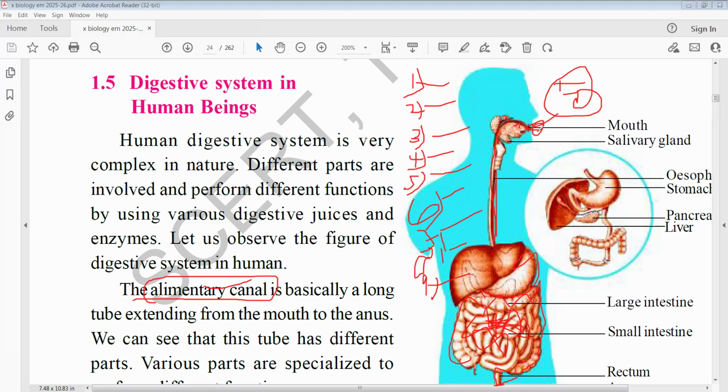Now the chemical changes. Inside the mouth, in the buccal cavity, salivary glands are present. There are three pairs of salivary glands. They secrete saliva, which contains salivary amylase. This saliva acts on the carbohydrates present in the food.